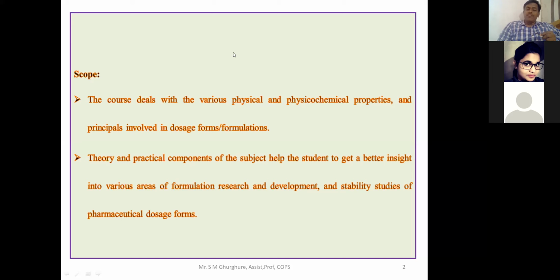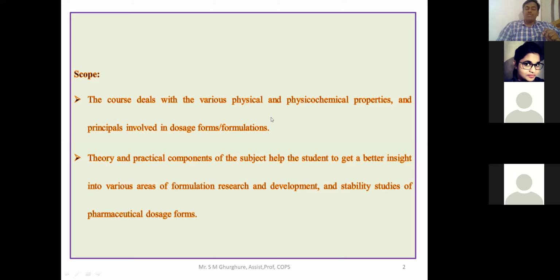Now in the case of physico-chemical parameters, first you know the physical parameters. First, organoleptic characteristics of any drug molecule, for example its odor, its color, its taste, and the nature of the drug, in which form it is available, and then how the drug behaves in the system. That part we are going to focus on in this physical pharmaceutics part.